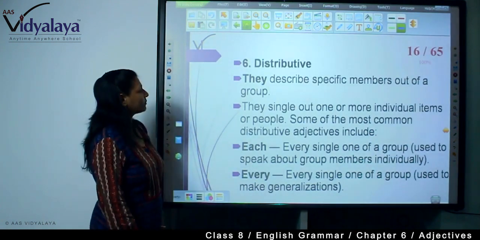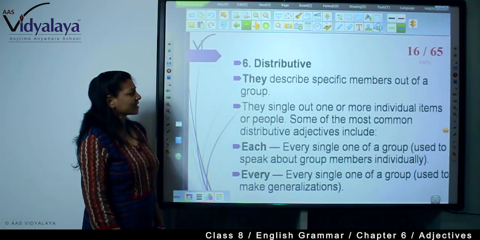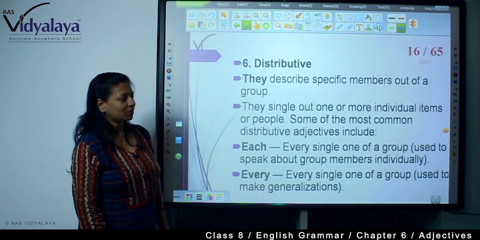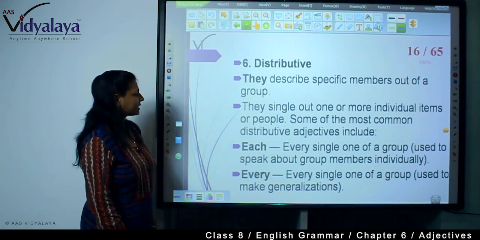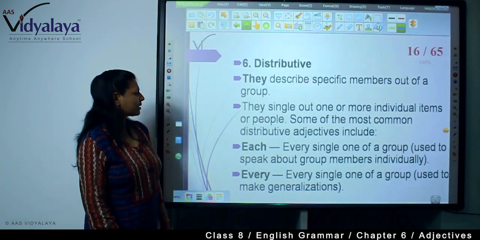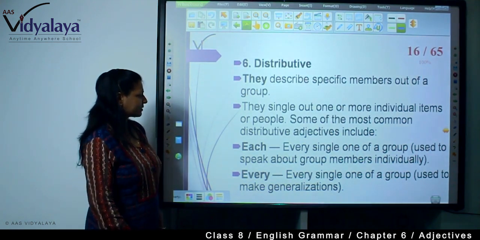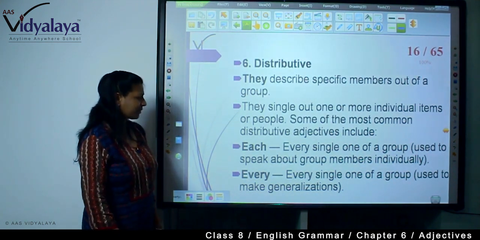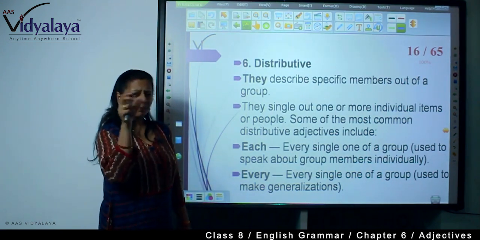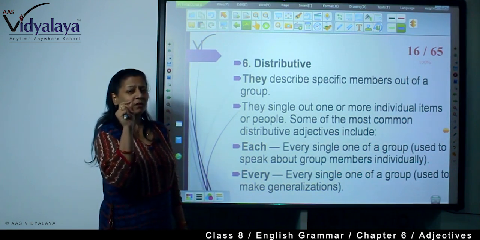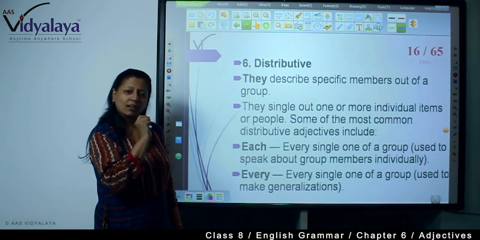Now, distributive adjectives. They describe specific members out of a group. They single out one or more individual items or people. Some of the most common distributive adjectives include each, every. See, from a group, they are showing some particular children. So, these are adjectives, right?